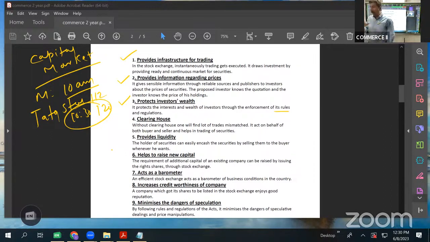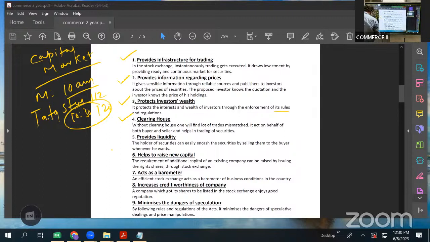So stock exchange cannot enter into any illegal contracts. It will not let its brokers or agents enter into illegal contracts. They have to have valid contracts only. So whoever is investing an amount in any companies, their wealth is protected because it is done in a very proper and very transparent manner. And no investor is kept in dark. I told you, every transparency is there. How my amount is invested, where my amount is invested, every transparency regarding prices, regarding the investment, every detail is there.